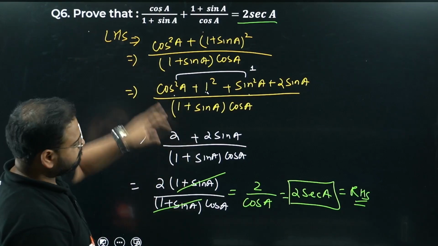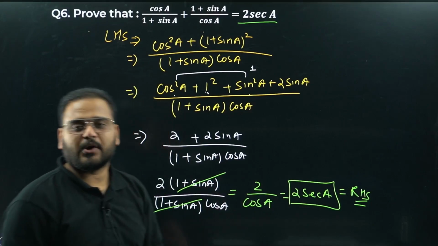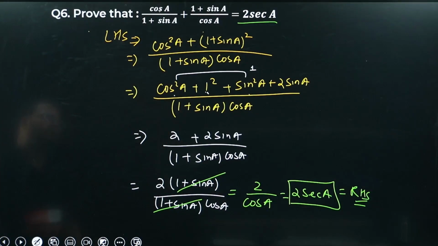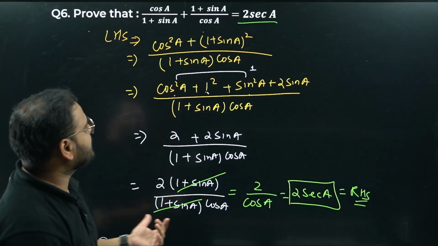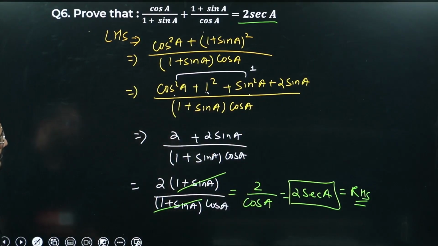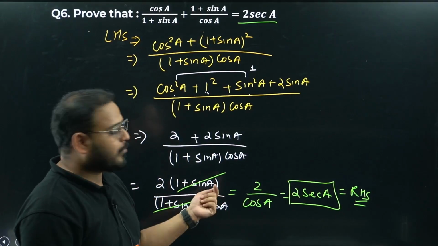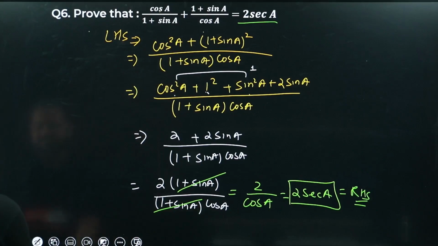Please check here. I've started with the LHS side and got that equal to the RHS. I hope this is clear. Yes, a simple question. We just have to take the LCM of 1 plus sine and cos and use the identity sine square plus cos square, which comes as 1. Taking 2 common, this gets cancelled with the denominator and numerator. I have 2 by cos, coming as 2 sec a.